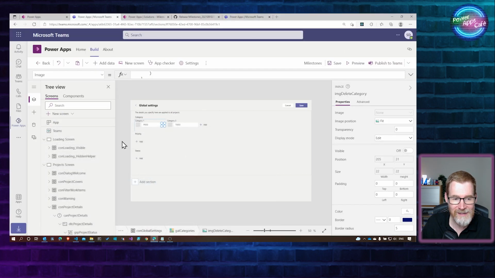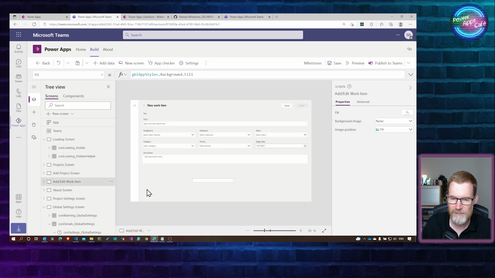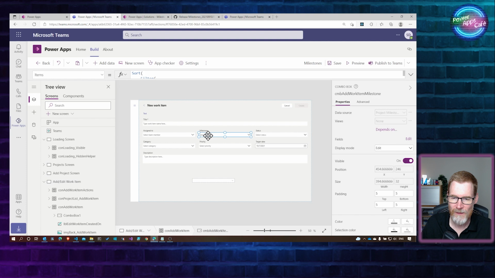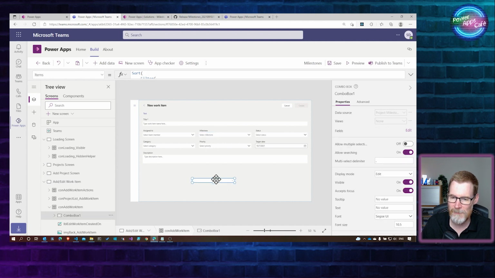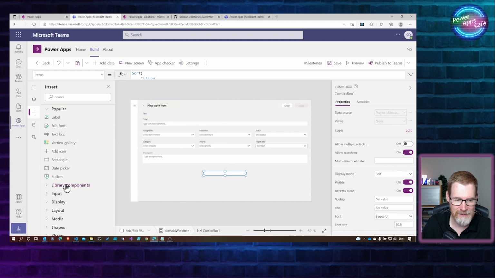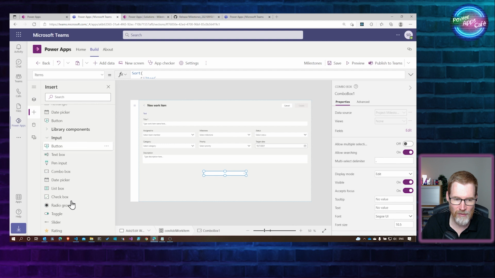But what we're seeing here is if we go to the edit work item, if we look at this milestone drop down, what I've done here is I've just dropped in from the command palette, input, I've just dropped on a combo box.